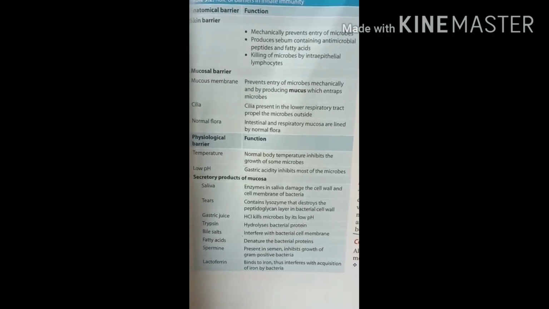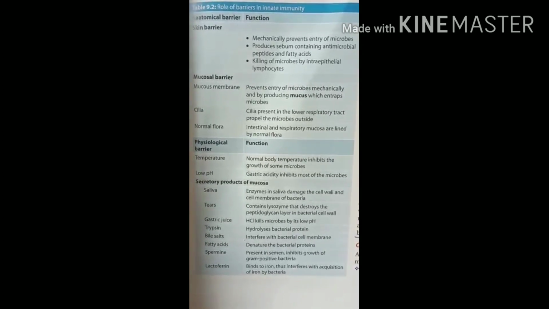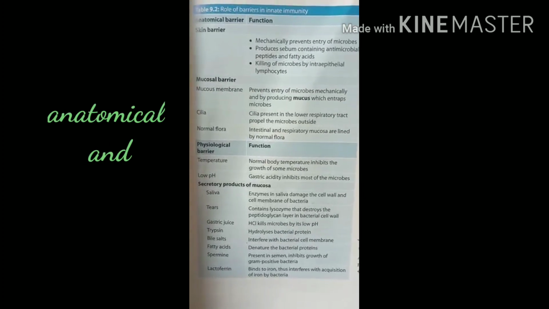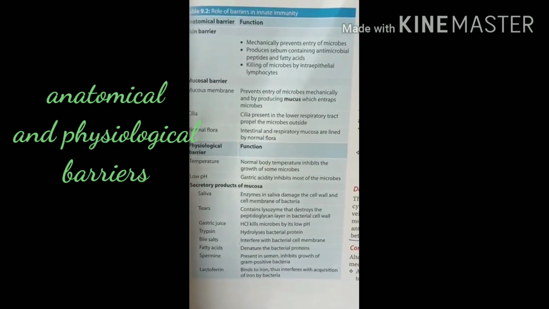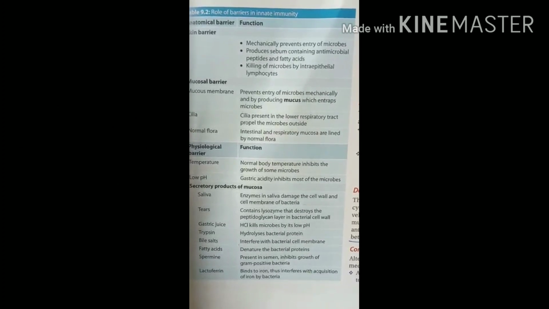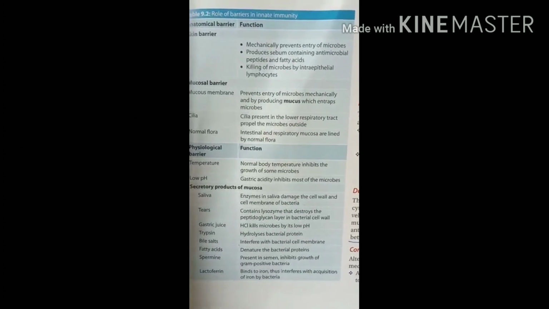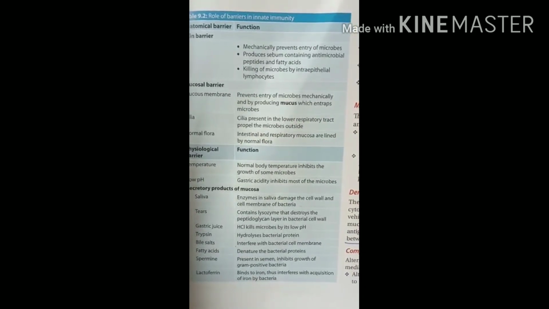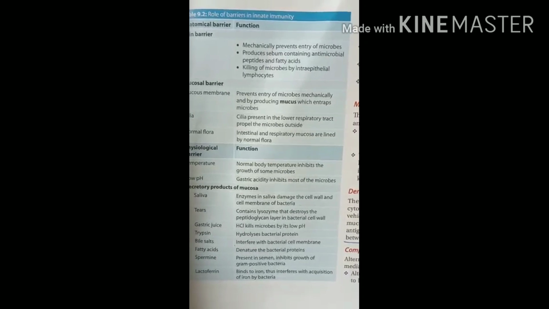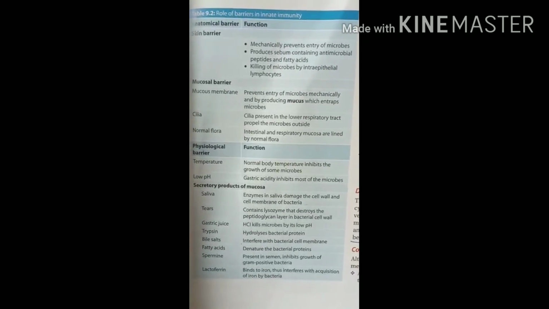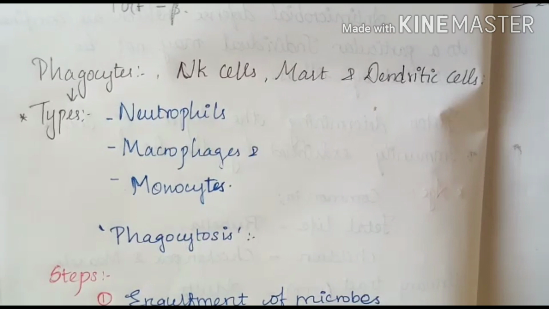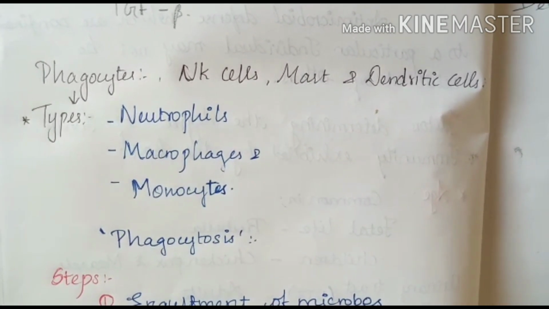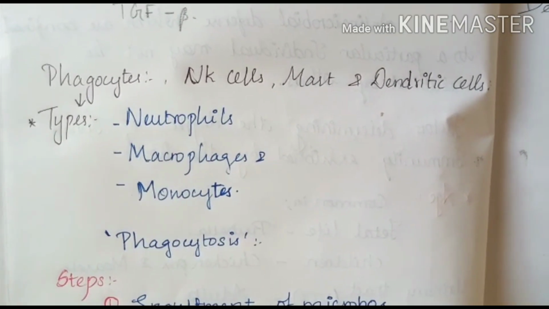Before moving on to our next topic of adaptive immunity, I just want to discuss a little more with you about the anatomical and physiological barriers. Anatomical barriers such as the skin and mucosal surfaces have a spectrum of antimicrobial activities. And the physiological barriers that contribute to the innate immunity are body temperature, pH, and various soluble secretory products of mucosa.